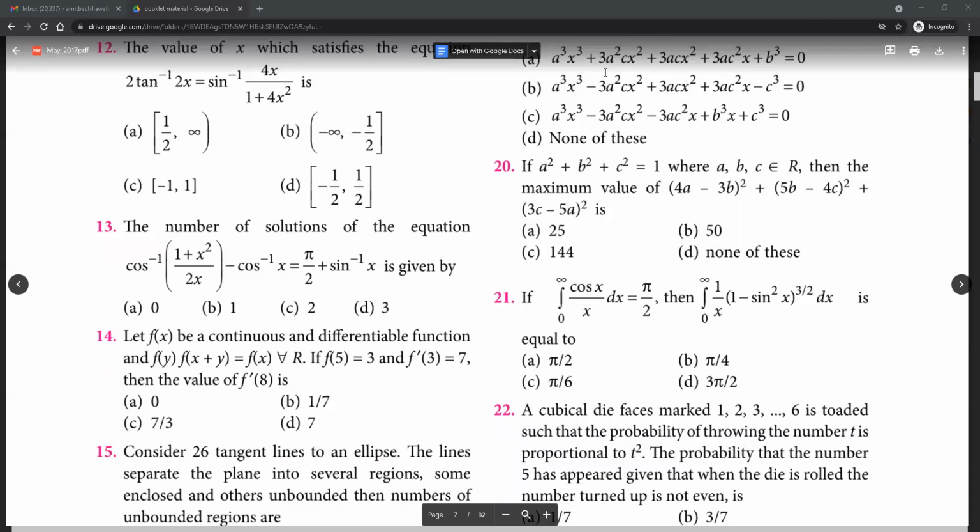Okay, answers 12. AB. 12 is D. Okay. Sine inverse range is minus pi by 2 to pi by 2.